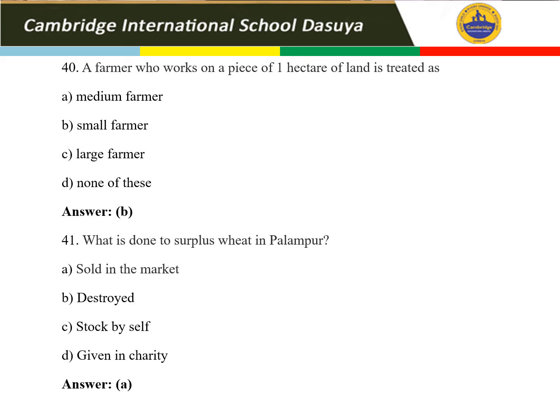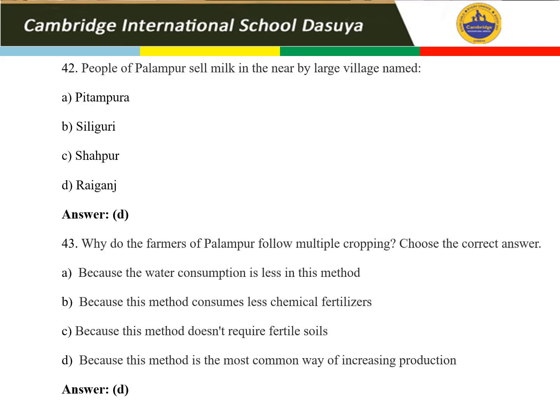Next is question number 42. People of Palampur sell milk in the nearby large village named. What was the name of the nearby large village?